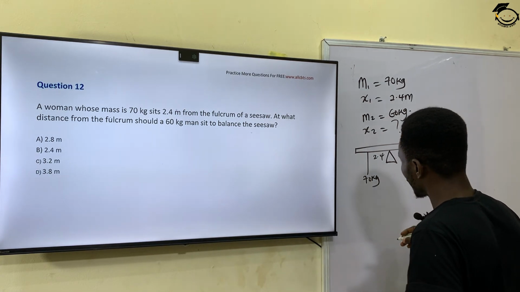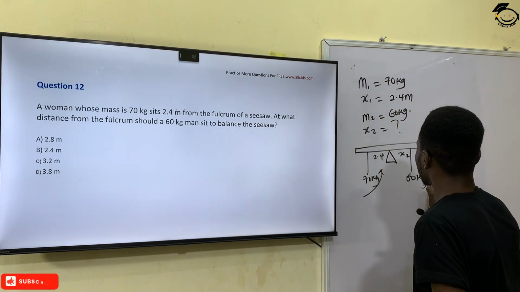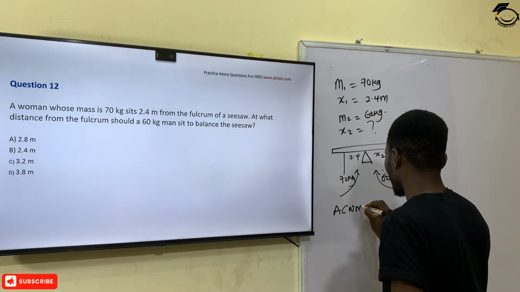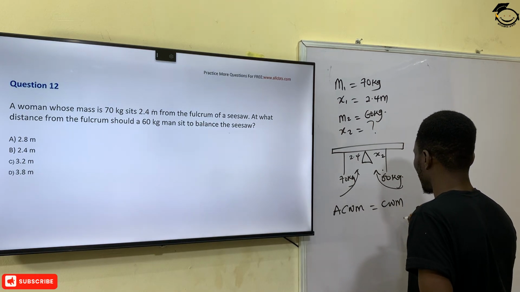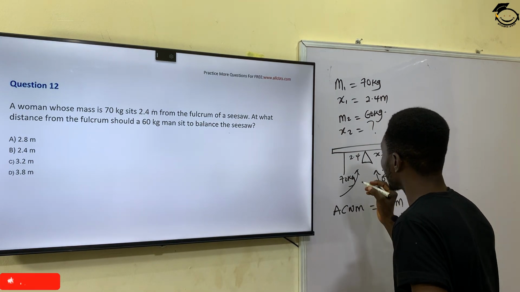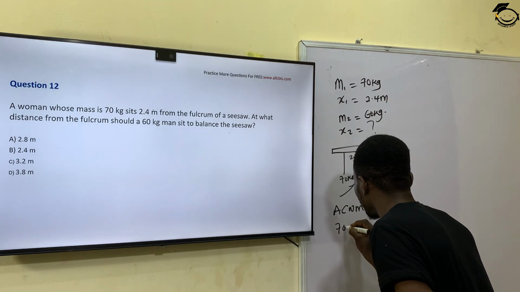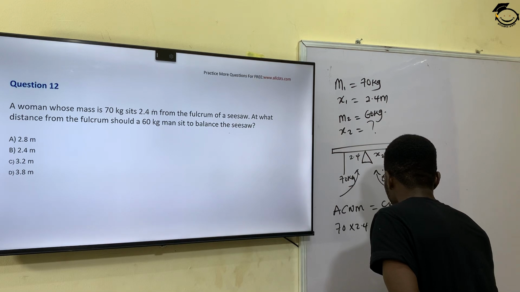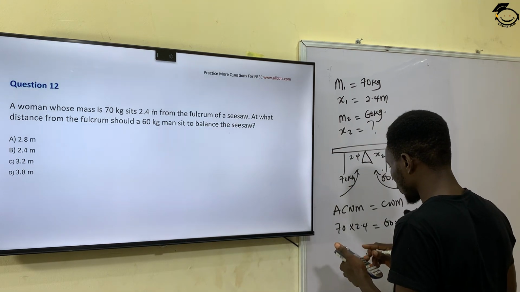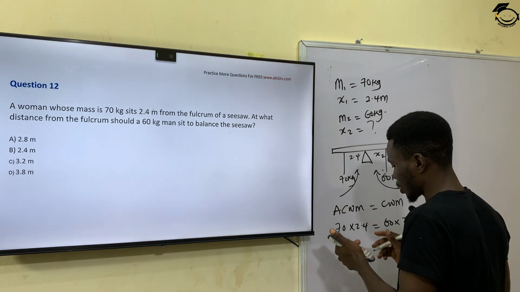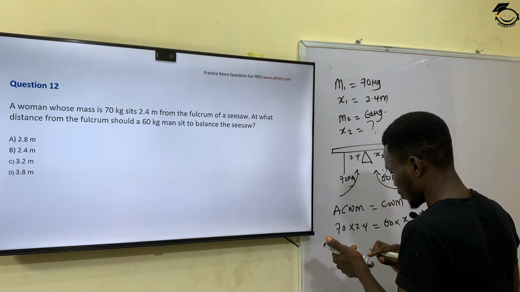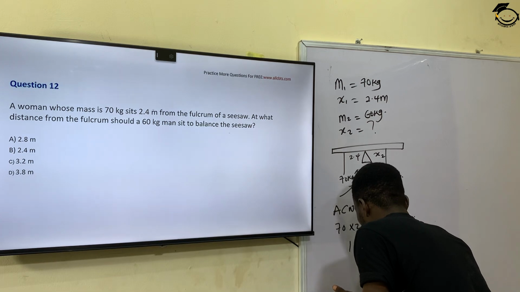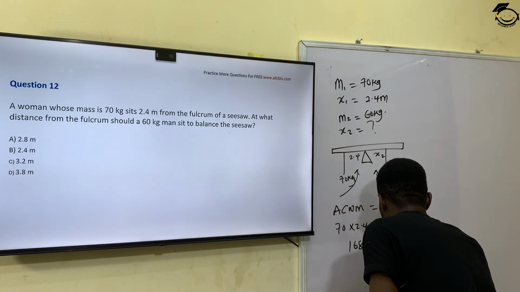I do not know. So I'll take my moment to the pivot, the anti-clockwise moment is equal to the clockwise moment, the principle of moments. So I have 70 times 2.4 is equal to 60 times x2. So 70 times 2.4 will give me 168 is equal to 60x2.